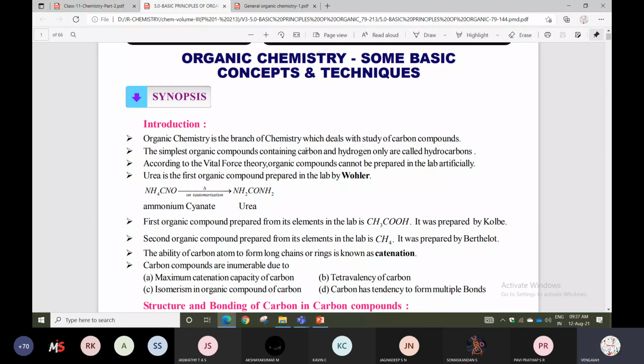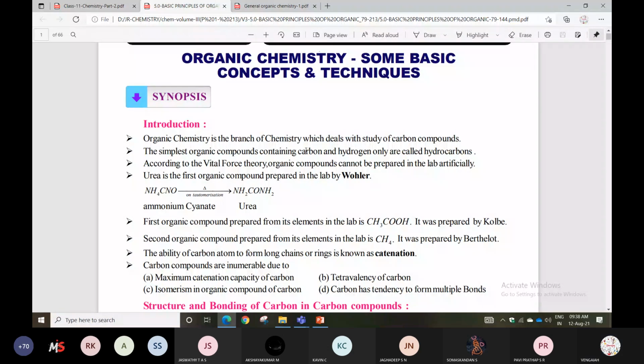It is a branch of organic chemistry that deals with the study of carbon compounds. Only carbon compounds alone are discussed. Now listen. The simplest organic compounds containing carbon and hydrogen only are called hydrocarbons. Hydrocarbon is nothing but hydrogen and carbon.